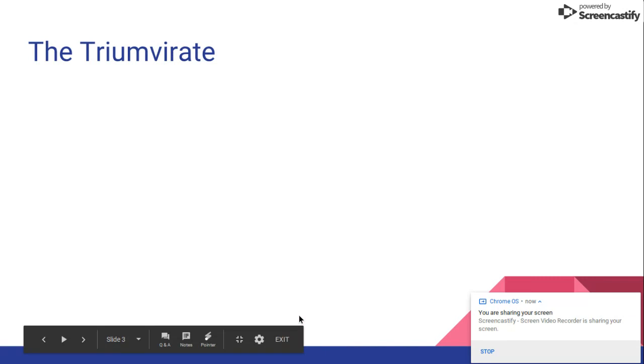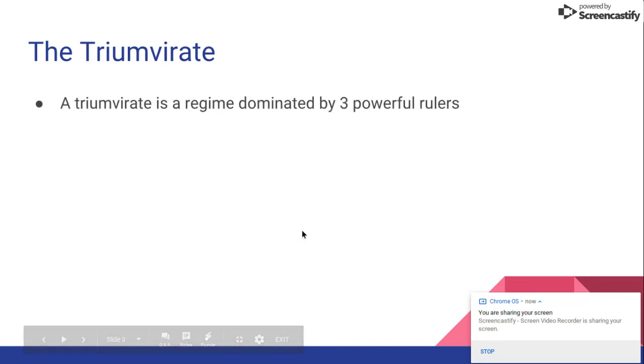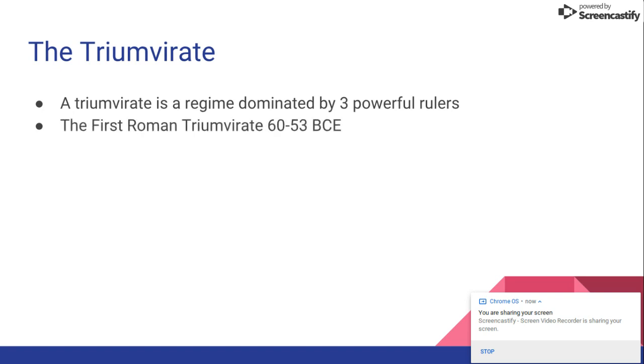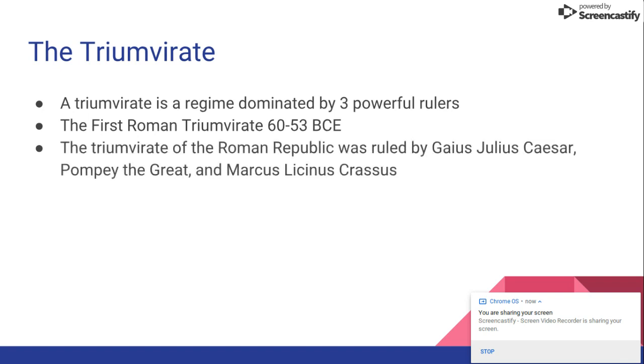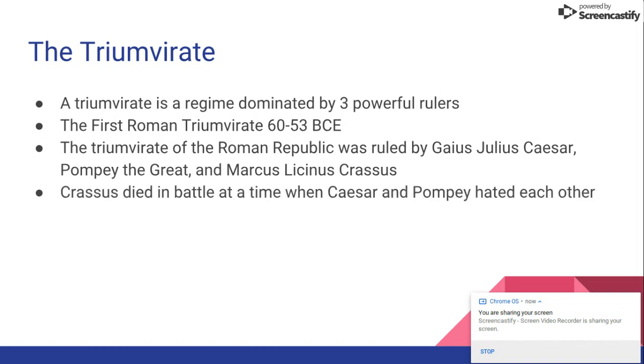So the triumvirate. A triumvirate is a regime dominated by three powerful rulers. It's actually where we get our three different parts of government in the United States. The first Roman triumvirate was 60 to 53 BCE, and the triumvirate, again, was Gaius Julius Caesar, Pompey the Great, and Marcus Licinius Crassus. Crassus died in battle at a time when Caesar and Pompey really, really hated each other.